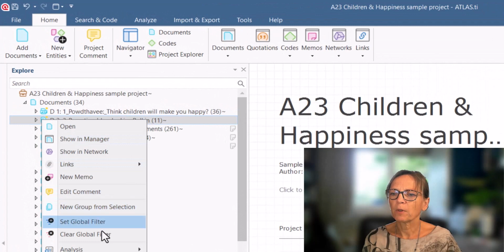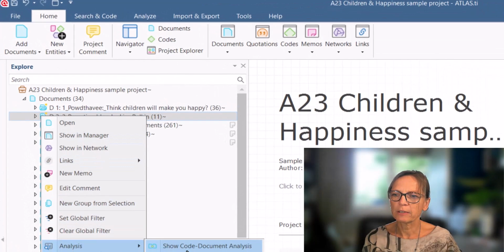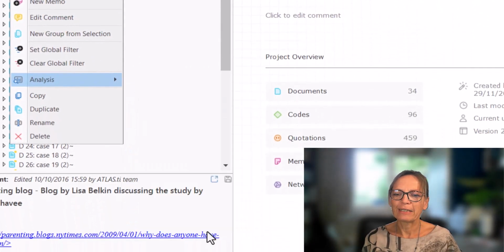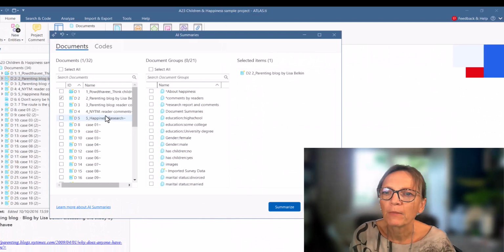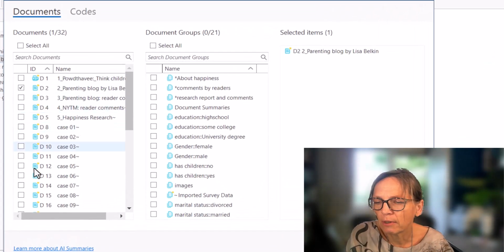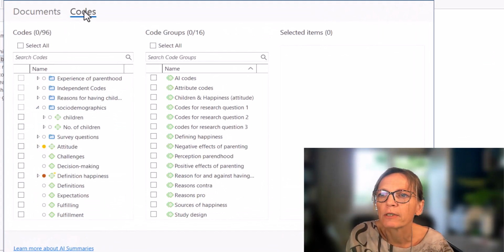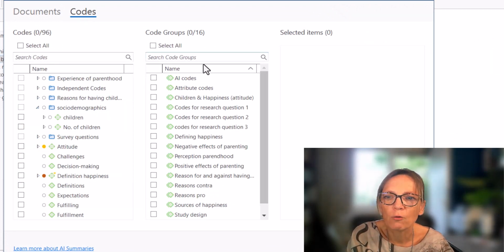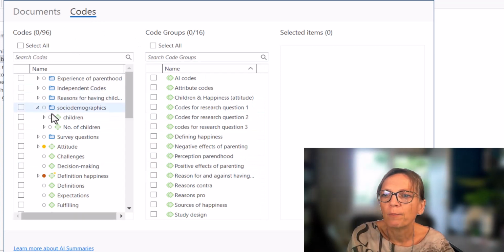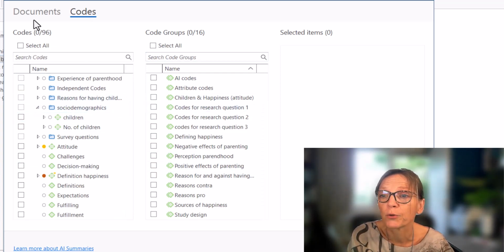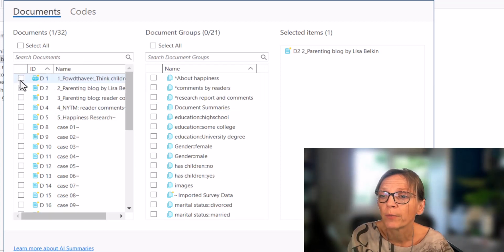document and go to Analysis and AI Summaries. And then you can see that you can also select multiple documents that you can summarize. You can also click on codes to summarize based on your codes, either on the aggregated level, subcode level, or also on the basis of code groups.